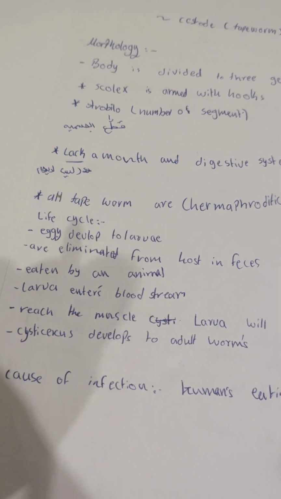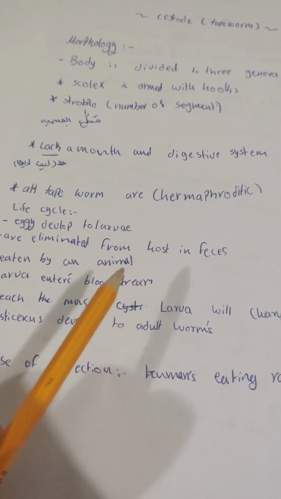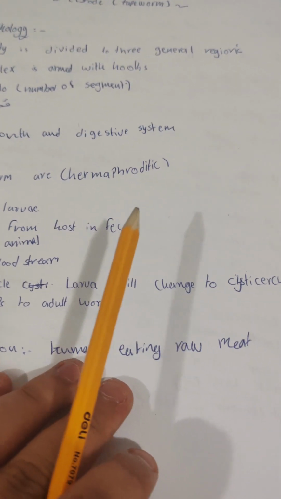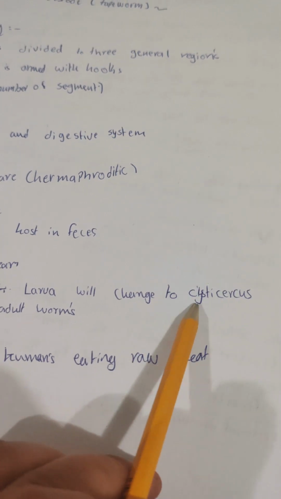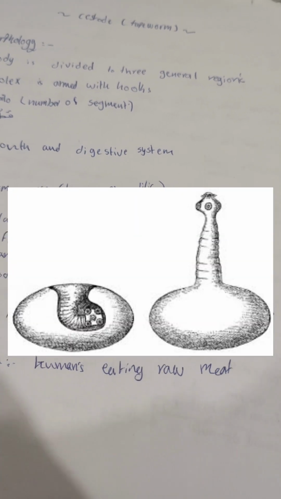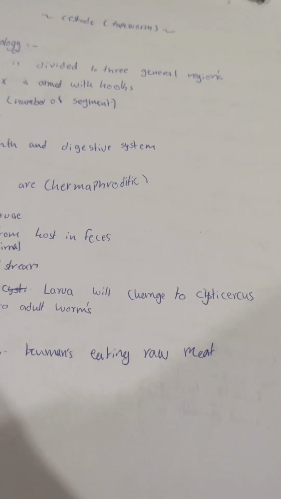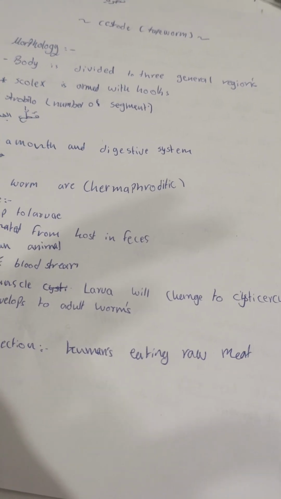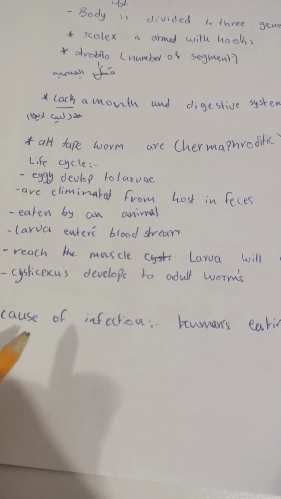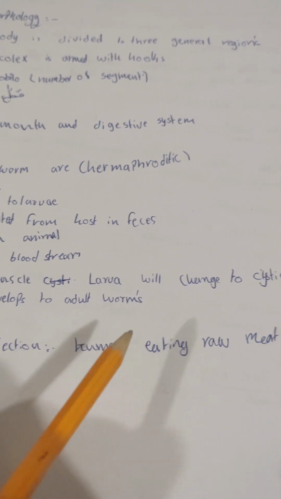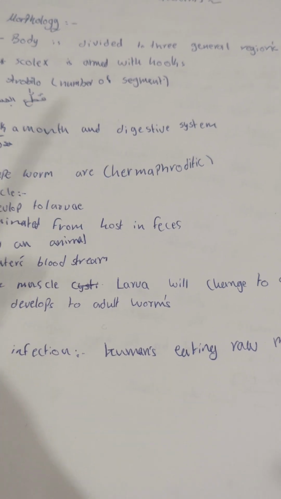The larva enters the bloodstream and reaches the muscle, and the larva changes to cysticercus. So what's cysticercus? As you see, this is the picture of cysticercus. I will put it on the video. This is a stage that looks like a cavity, a stage of the tapeworm, which is the infectious stage. What's the cause of the infection? Humans eating raw meat infected with the tapeworm.